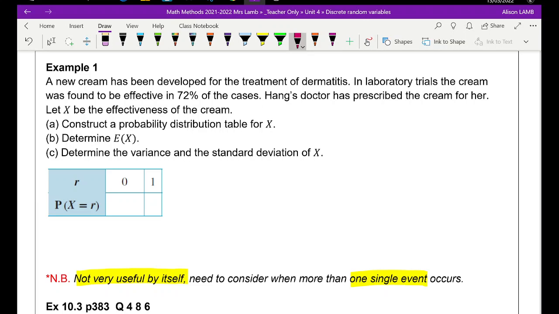Heng's doctor has prescribed the cream for her. So we're going to let X, we're going to write down what our variable is. It's the effectiveness of the cream. When it's effective, we've got to draw up a probability distribution table. Effectiveness is 72% of the time, so we'll write 72% in there with the 1.